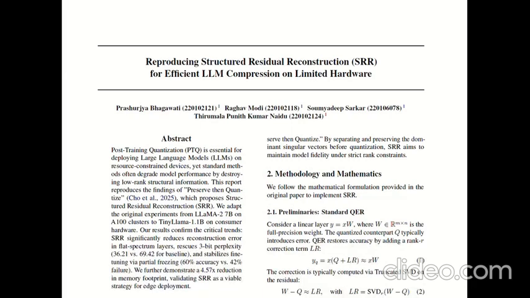Preserve then quantize. The focus is to evaluate whether the key behaviors and improvements of SRR still appear under restricted hardware, smaller models, and the subset datasets. So the key difference from the original paper was the model size. In the paper, it was Llama 7 billion / 13 billion parameters, and ours was a tiny Llama 1.1 billion parameter due to the VRAM limits.